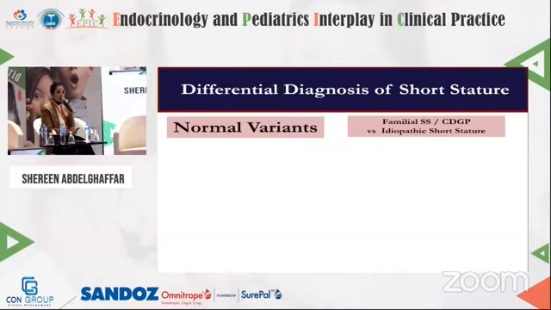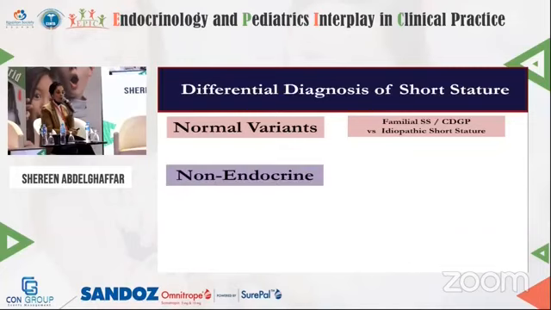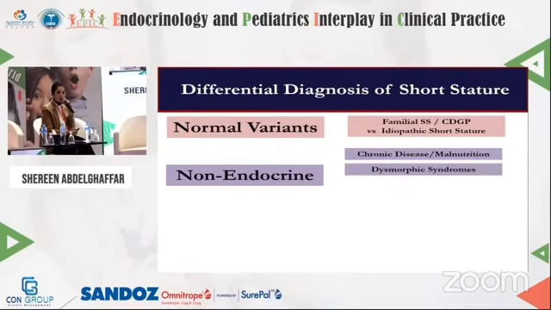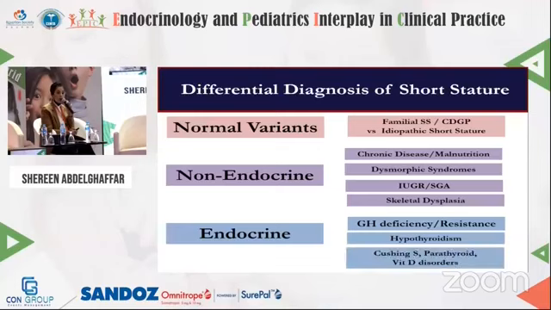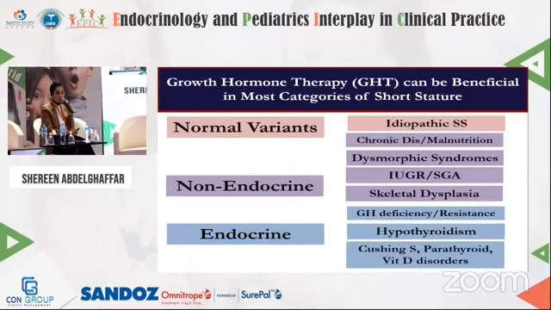So this is the differential diagnosis of short stature. The most common is the normal variant, familial short stature or constitutional delay of growth in puberty or idiopathic short stature. Then comes the non-endocrine causes, chronic disease, malnutrition, dysmorphic syndromes, intrauterine growth retardation, skeletal dysplasias, and then comes the endocrine causes, growth hormone deficiency, resistance, hypothyroidism, Cushing syndrome, parathyroid, vitamin D disorder. So many causes. The most common is the normal variants. The next common is the non-endocrine, and then comes the endocrine causes.